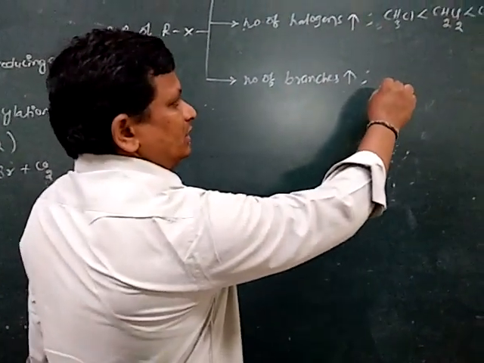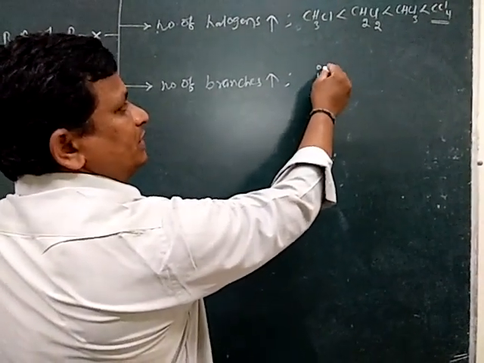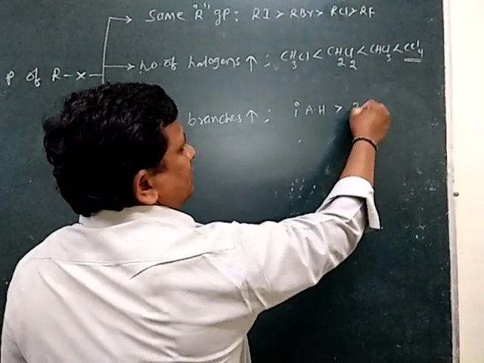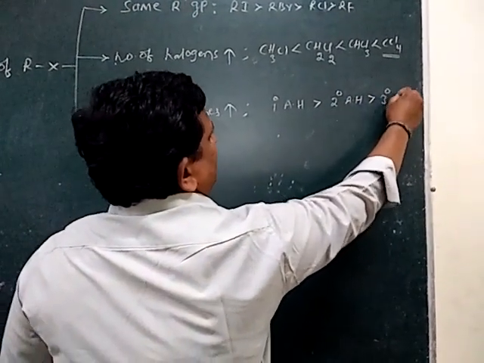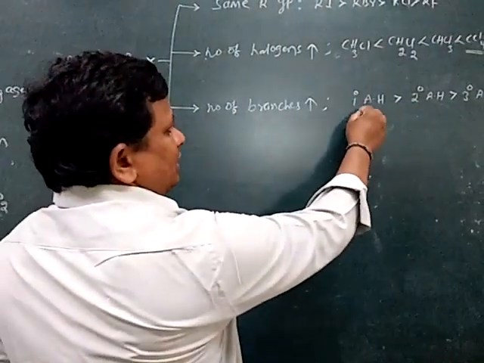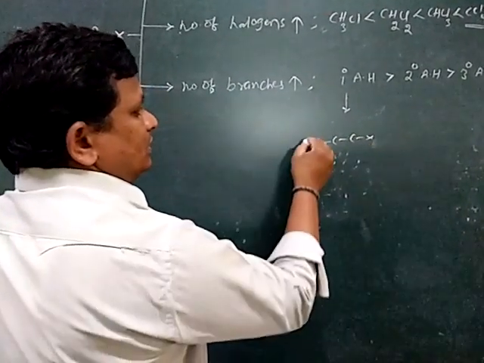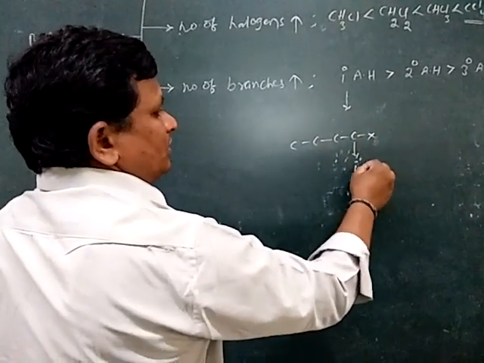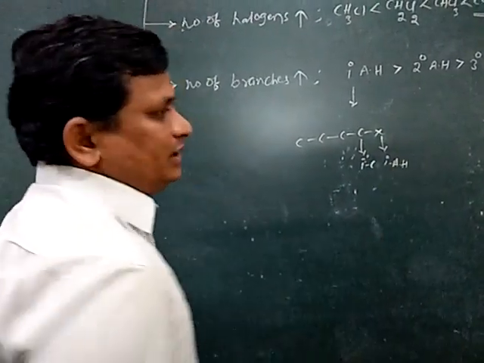The order for alkyl halides is: boiling point of primary alkyl halides is greater than secondary alkyl halides is greater than tertiary alkyl halides. Primary alkyl halide means, for example, the halogen is attached to a primary carbon.